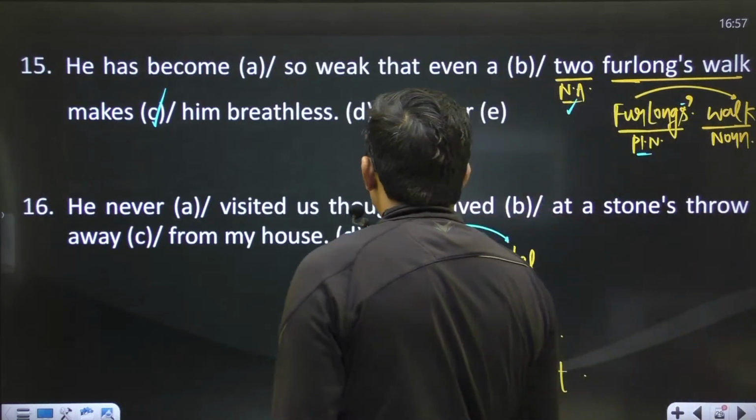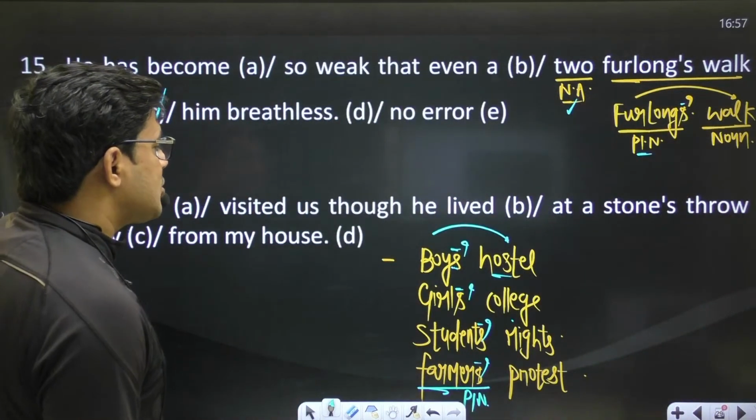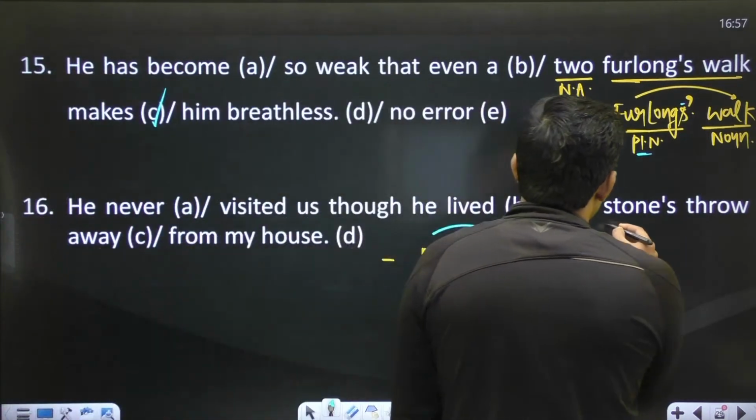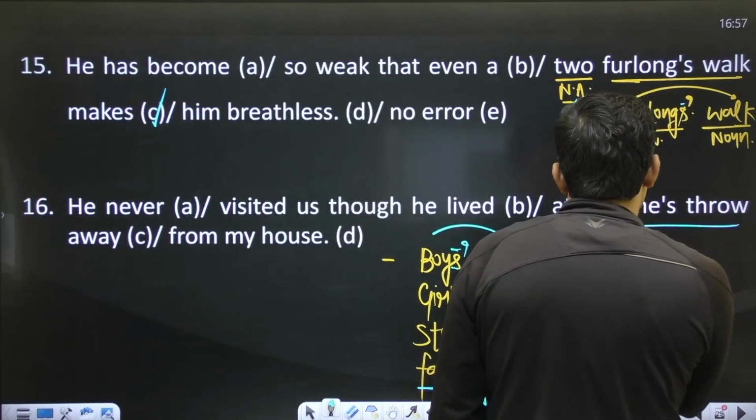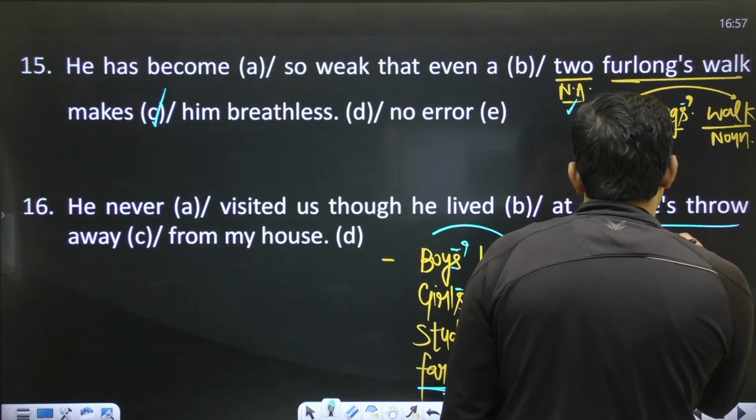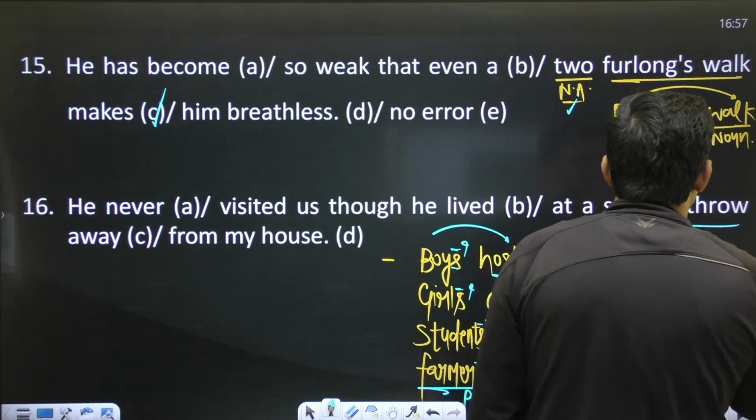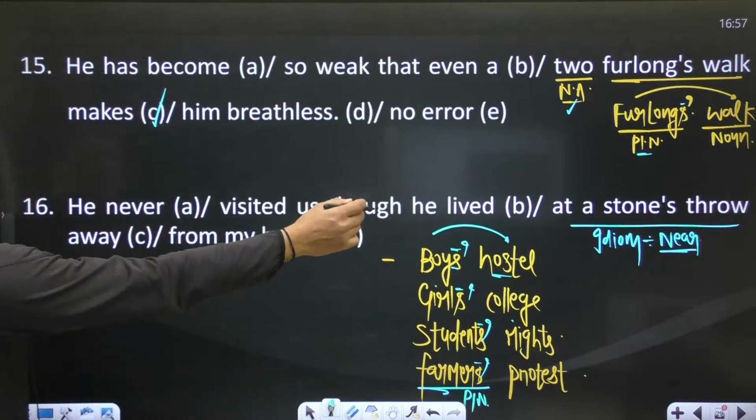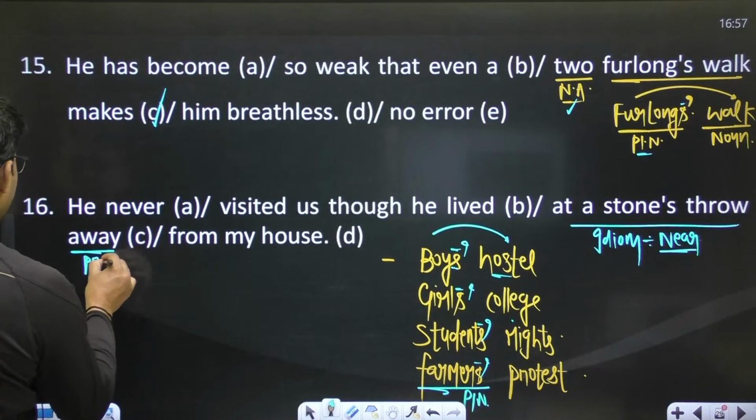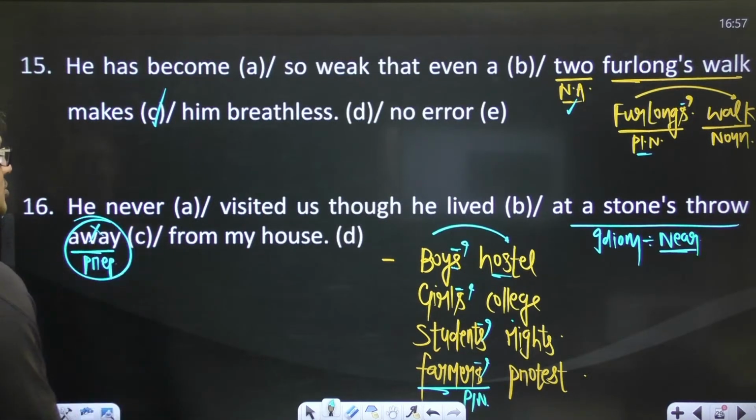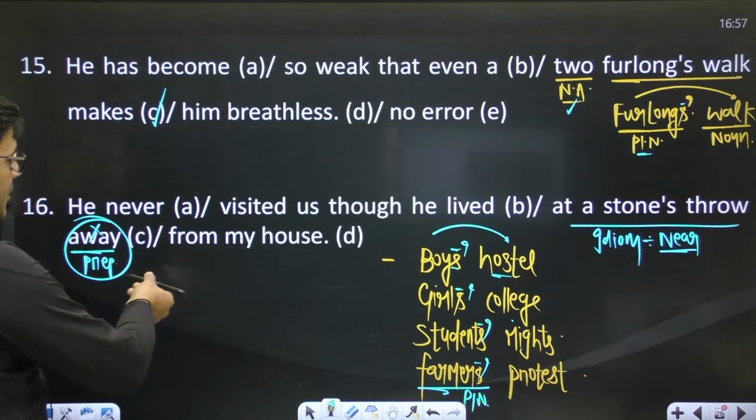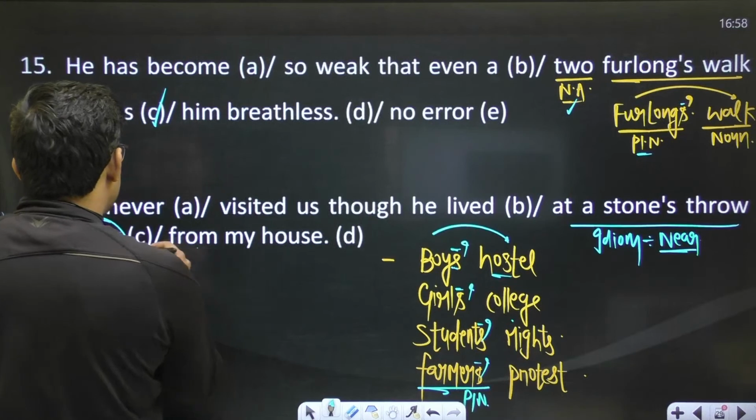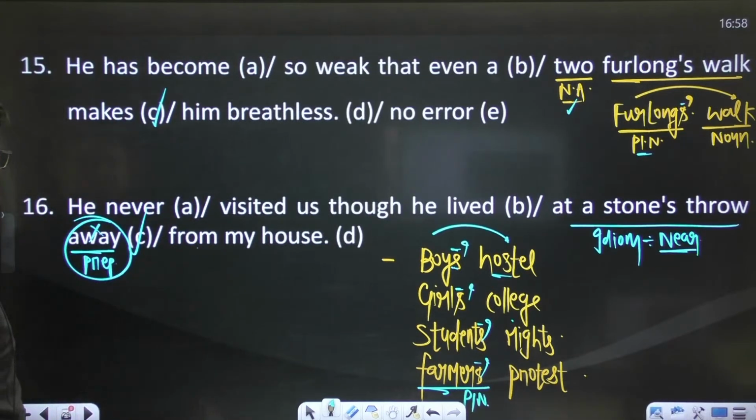He never visited us, though he lived at a stone's throw. At a stone's throw away. We have an idiom. This is an idiom, right? That means near. It shows the sense of near or at a short distance. So make sure this phrase never demands the preposition away. Never say at a stone's throw away. The sentence must be like at a stone's throw from my house, and by doing this you have an error in part C. Part C has an error.